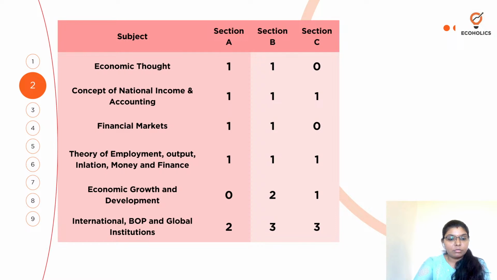So I feel, am I not audible? Is it better now? Is it better or is it still feeble? Okay, maybe I will increase my voice as well.